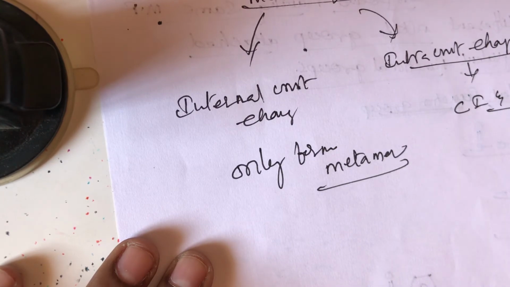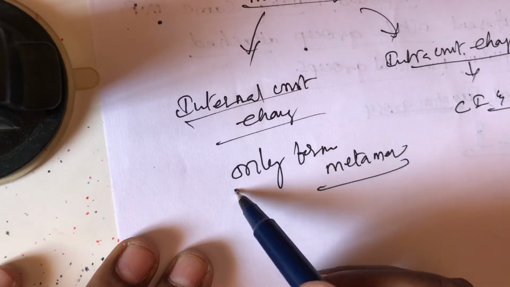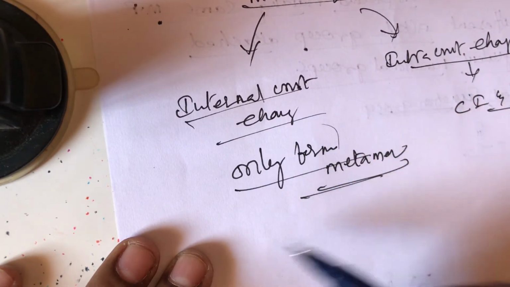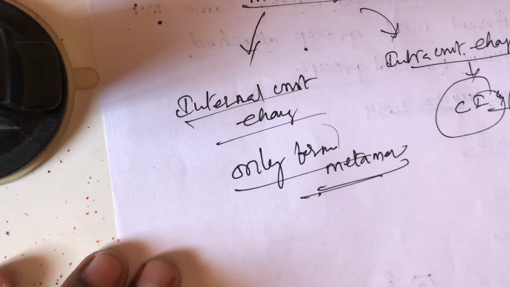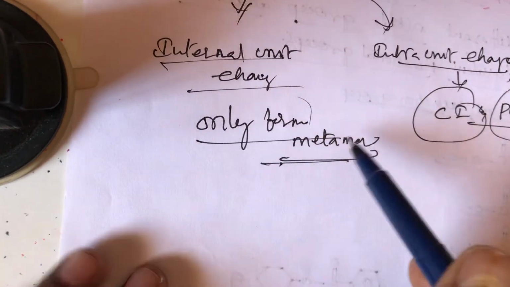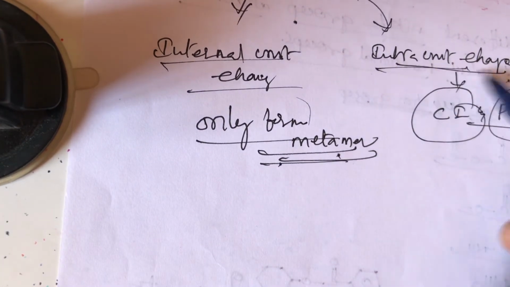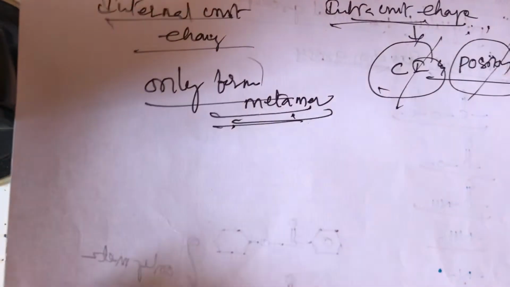It is very important, students. Metamers form two types. Internal change forms only metamers, but intra unit change forms metamers, chain isomers and positional isomers.